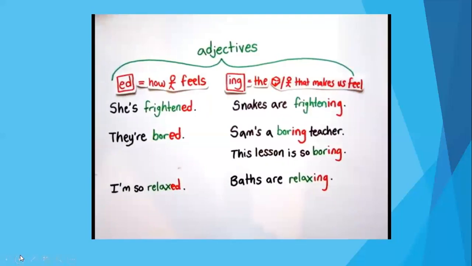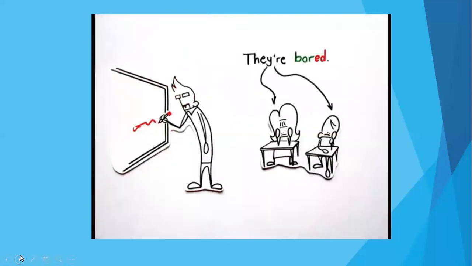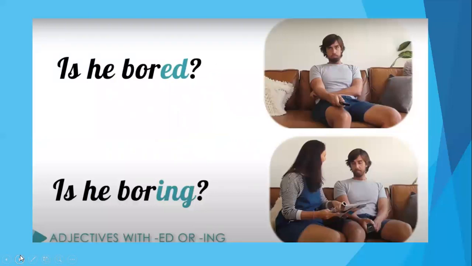Okay, let's continue with the class. We have two sentences. The first one says, is he bored? And the second one says, is he boring? Could you tell me, please, what is the difference between these two sentences?